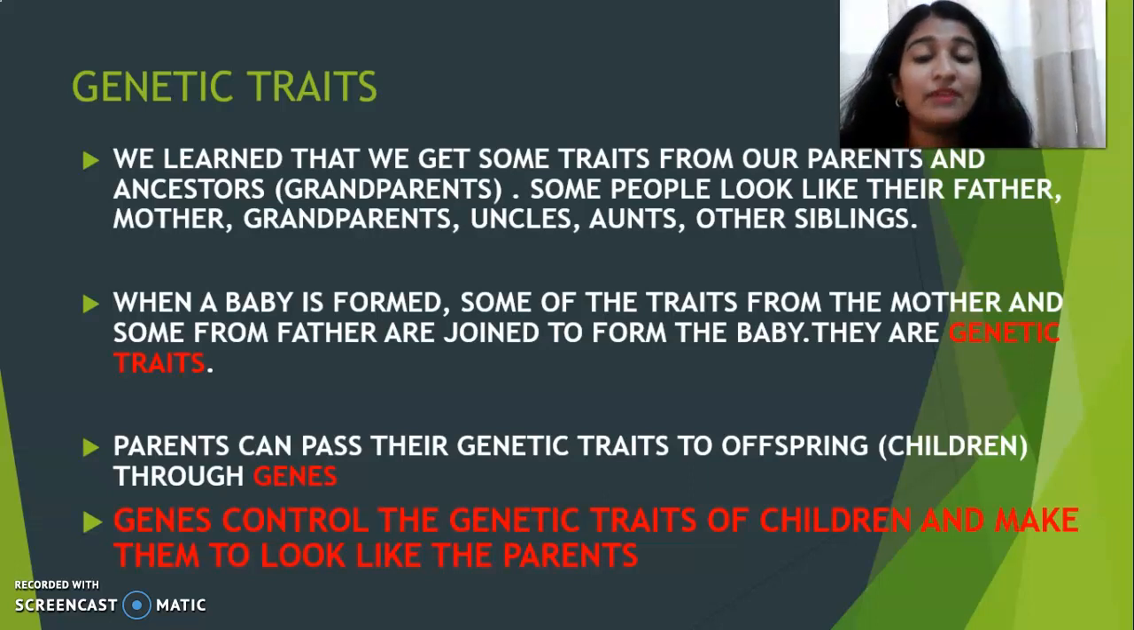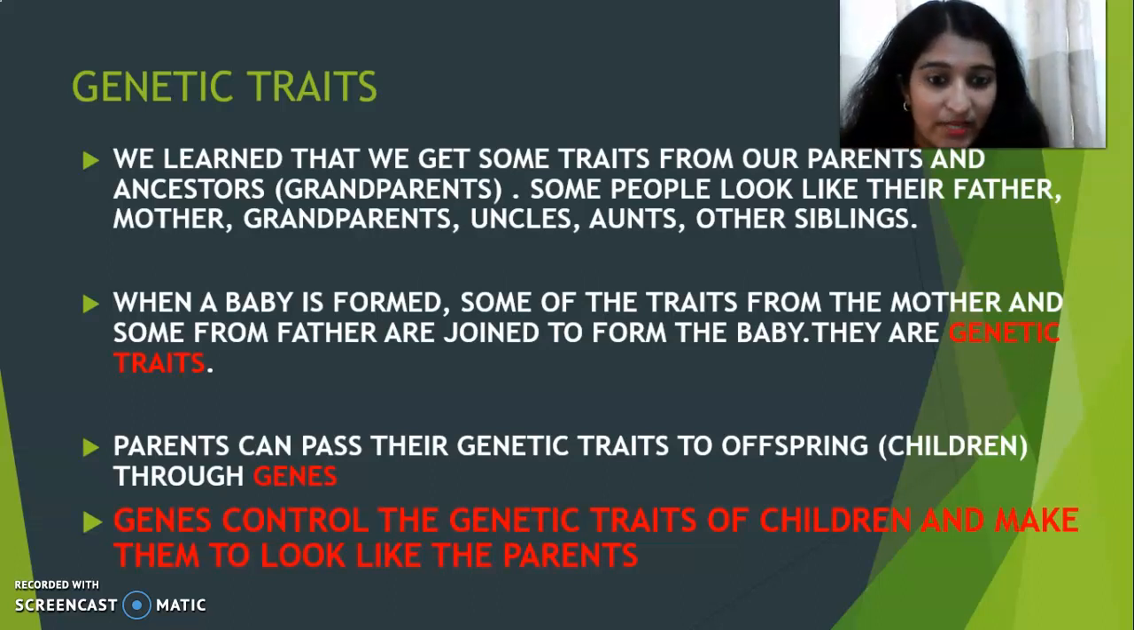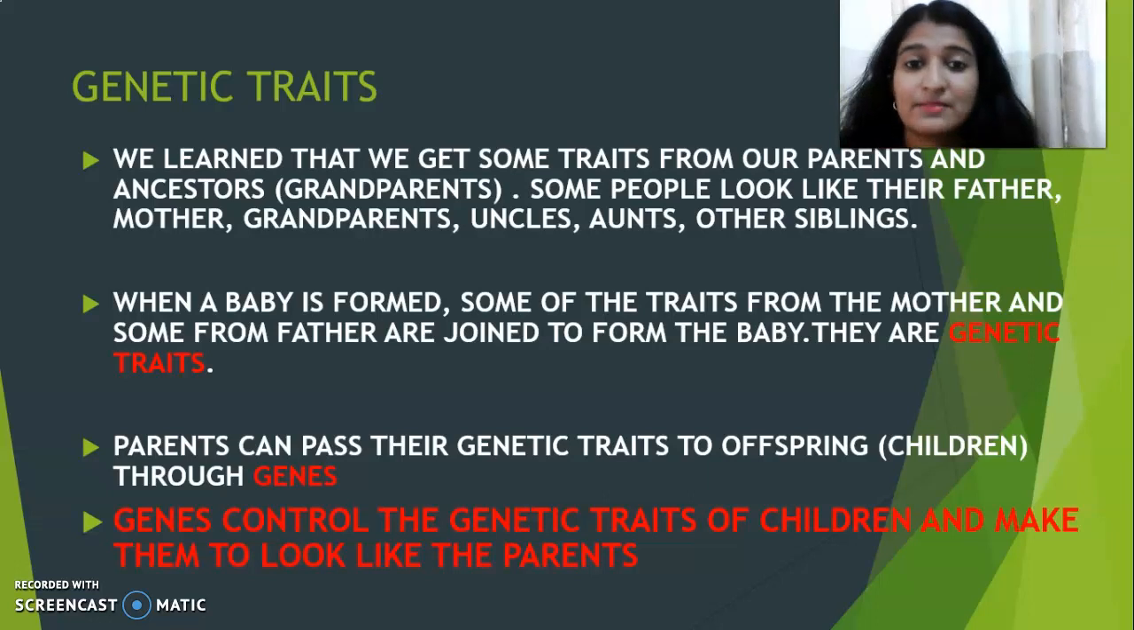When a baby is formed, some traits from the mother and some traits from the father are joined together to form the baby, right? Father traits and mother traits are joined together to form the baby. That is called the genetic traits. Parents pass their genetic traits to offsprings. Offsprings mean children, through genes.